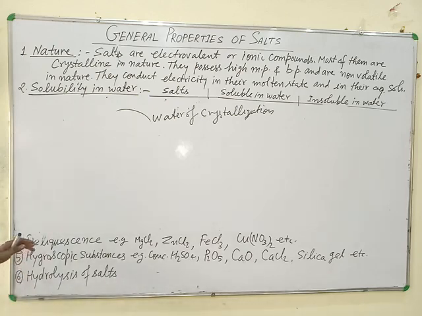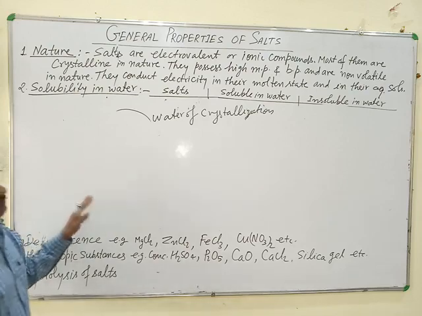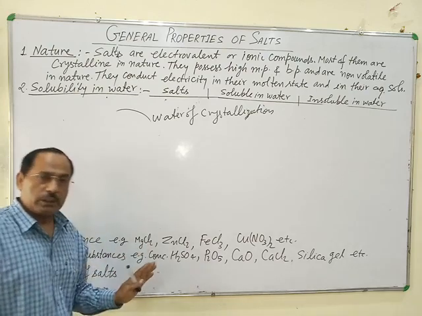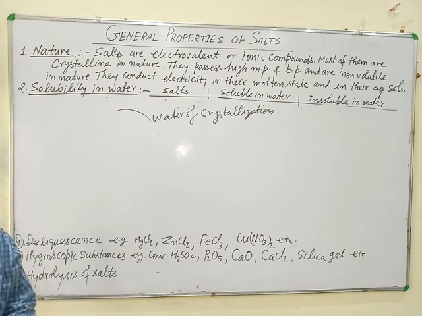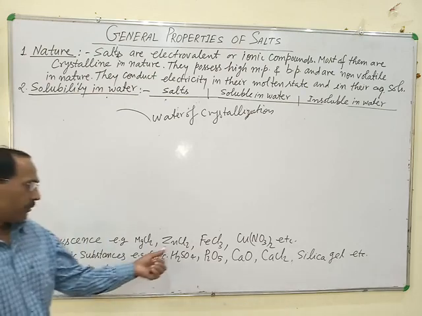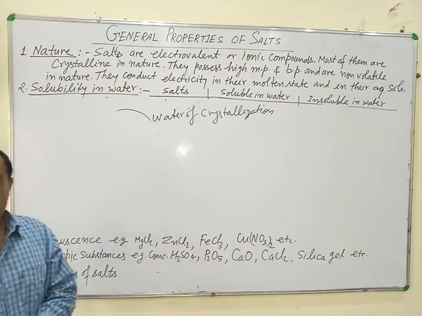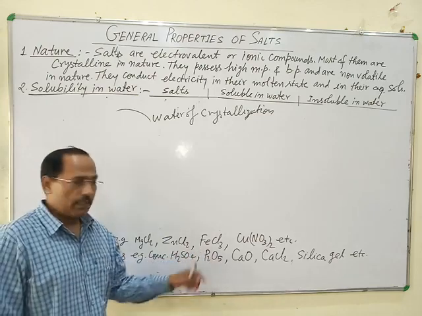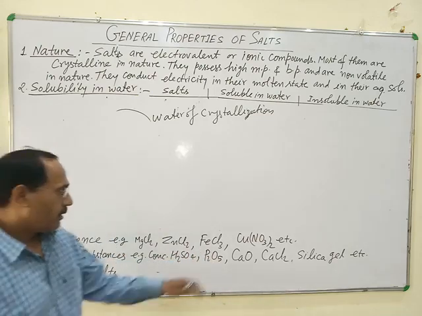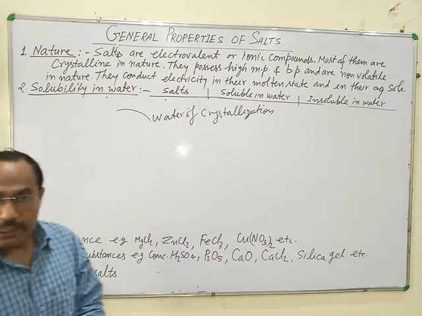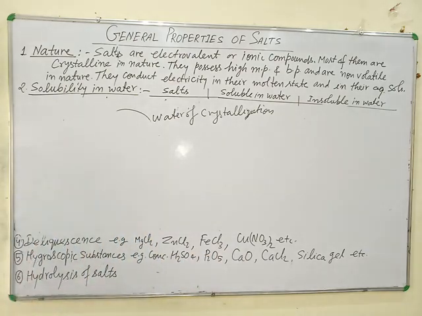The substance which exhibits this phenomenon is called a deliquescent salt. For example, ZnCl2, ferric chloride and copper nitrate are deliquescent salts and exhibit the phenomenon of deliquescence.